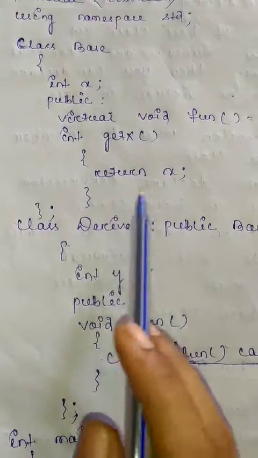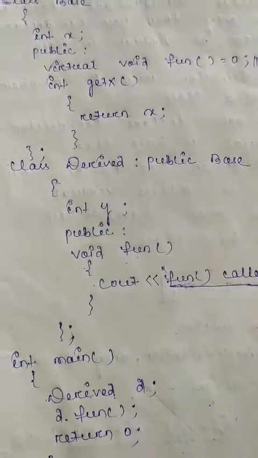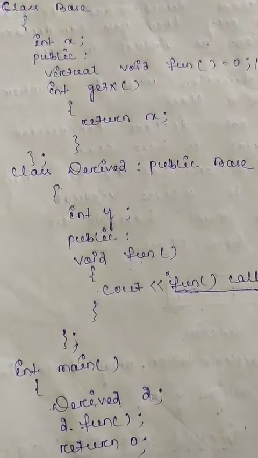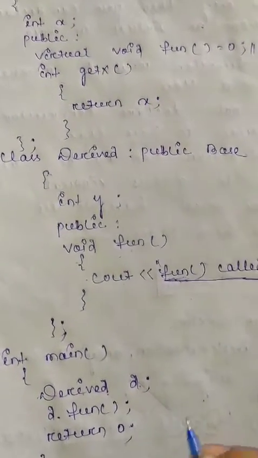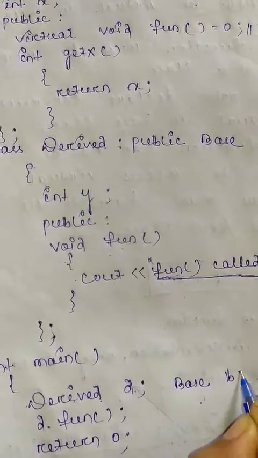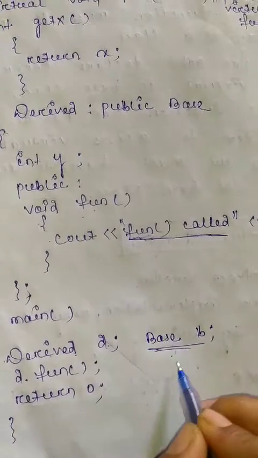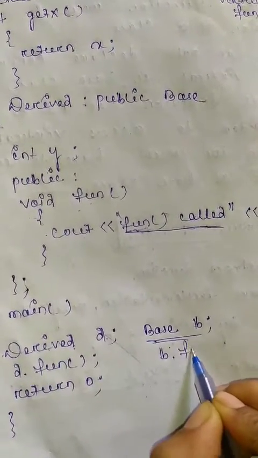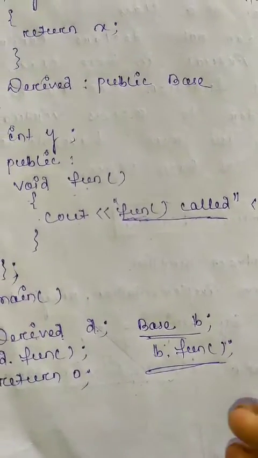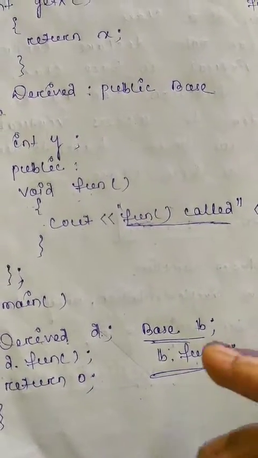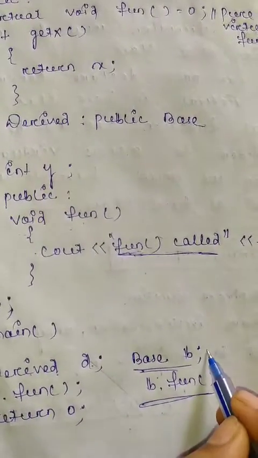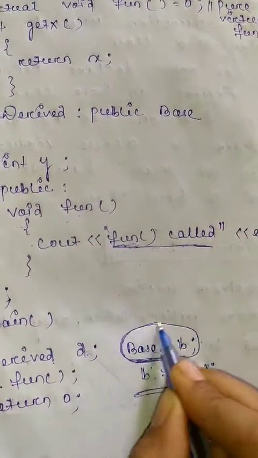We are not using an abstract keyword, but only by declaring a pure virtual function we can define a class as an abstract class. If I write here base b, if I create an object base b, then through b I call the function. For other programs it will be okay, but for this pure virtual program we cannot create an object for this base class.